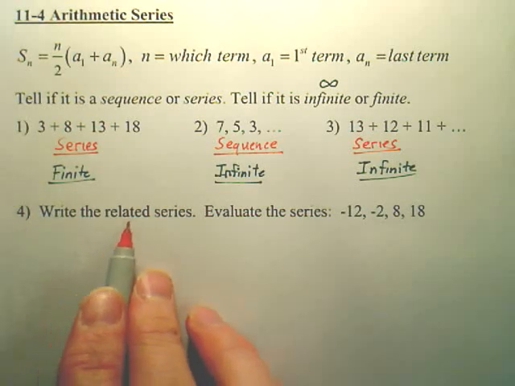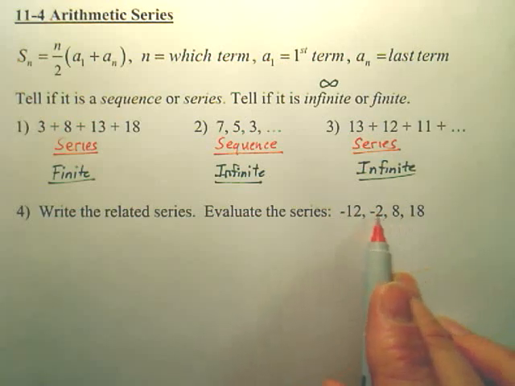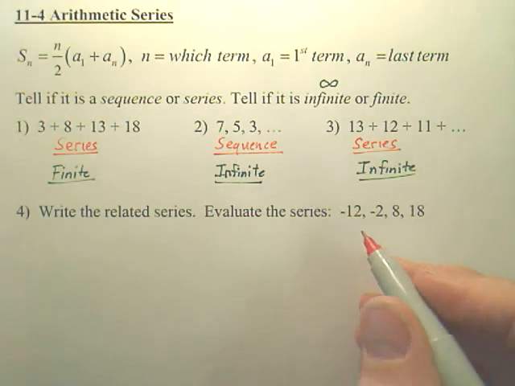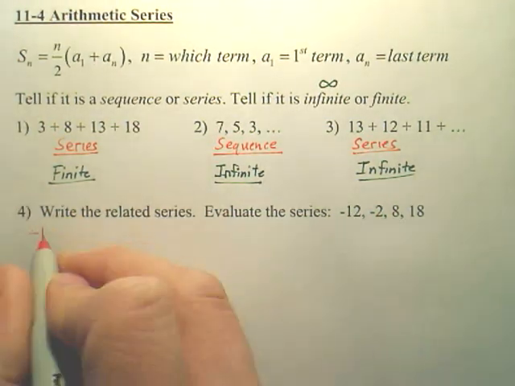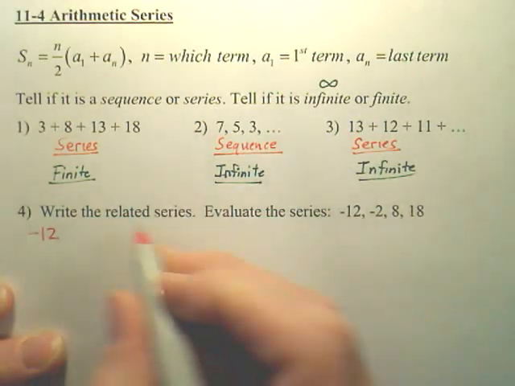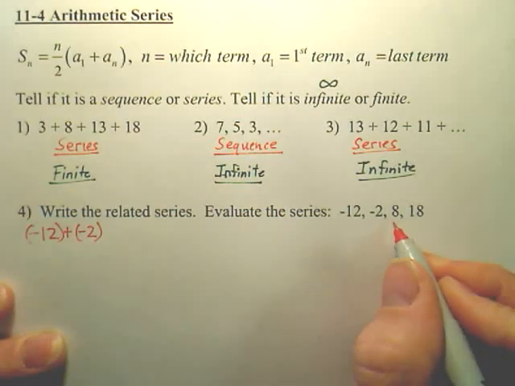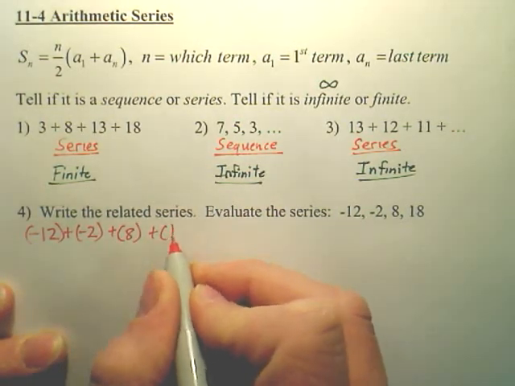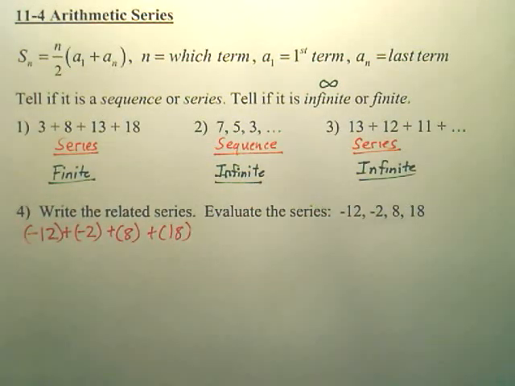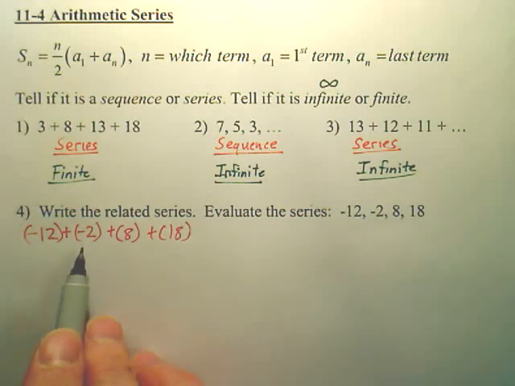Number 4, write the related series for this sequence. This is a sequence. It's a pattern of numbers. Now, to write the series, all it's saying is, you're just going to go, okay, that means the first term plus the second term plus the third term plus the fourth term. That's all you do. I'm done. This sequence is now written as a series.